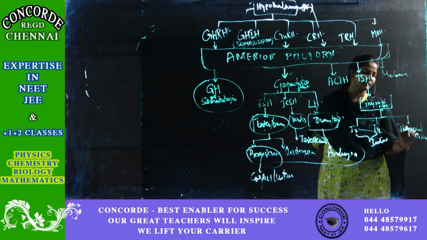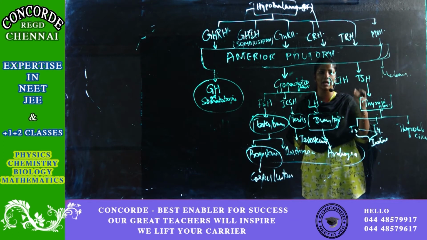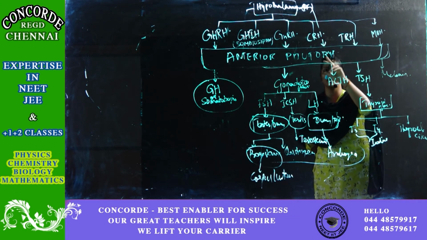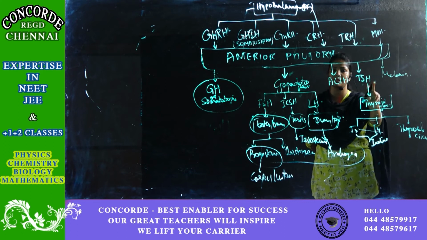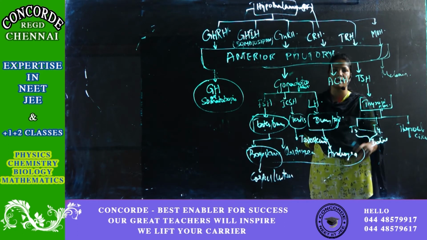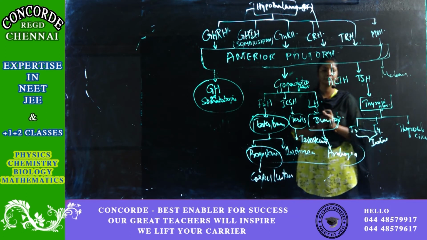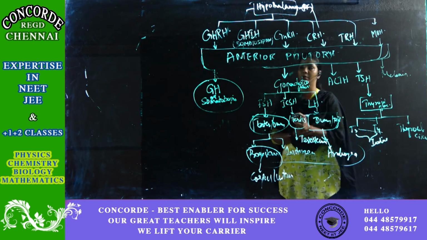and thyrocalcitonin is your peptide hormone. So these are the hormones released by your thyroid gland after stimulation by TSH and TRH. Hypothalamus releases TRH, TRH hits pituitary and pituitary releases TSH. Then TSH will hit the thyroid gland and results in the production of these 3 hormones. And this melanin is related to your skin. So this is all about the regulation. ACTH I'll explain you separately.